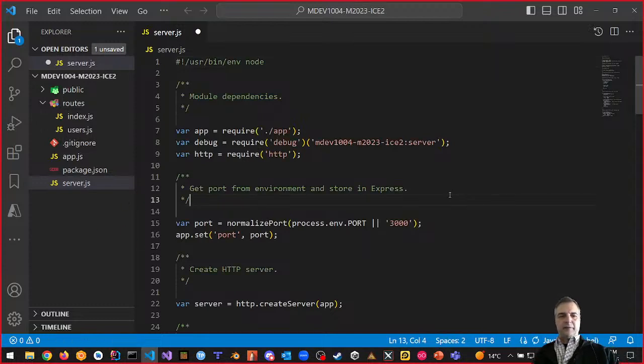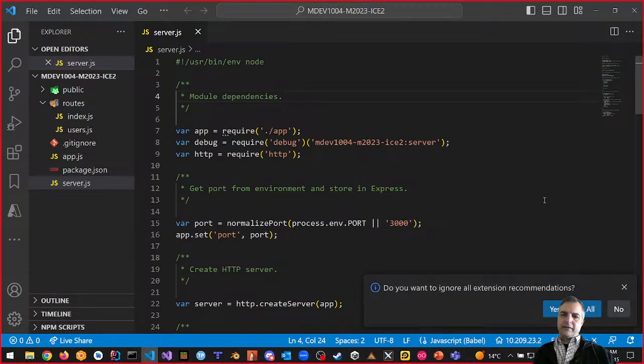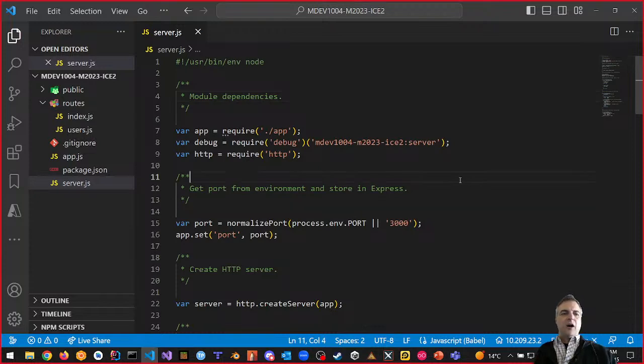Let's save this file. So now, the next thing we want to do, I'm just going to click don't show again for this one. Do you want to ignore all extension recommendations, right? We'll say no, but I'm going to just ignore that one. All right, so let's take a look here.